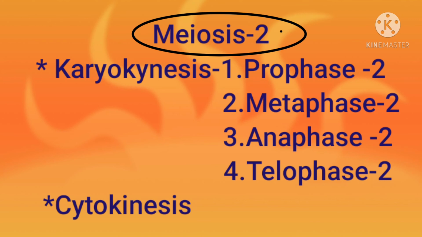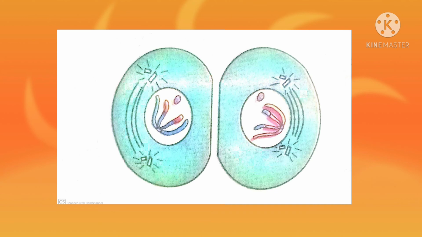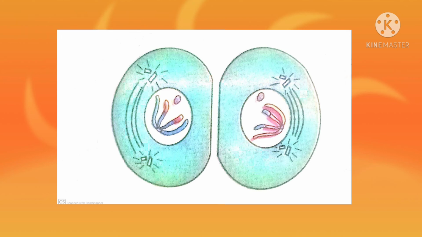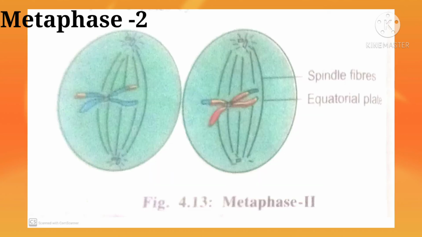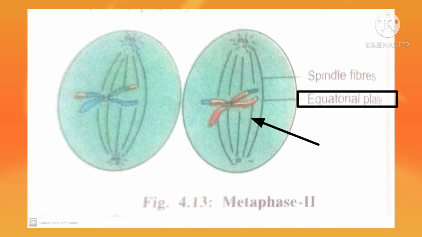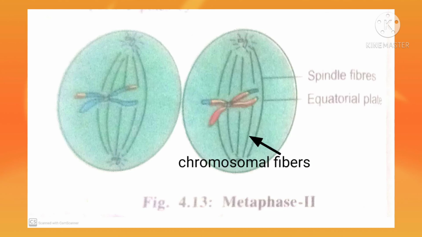Now we are going to study prophase second from meiosis second. Prophase second. During this phase, the chromosomes with chromatids become distinct. The nucleus and nuclear membrane disappear. Metaphase second. During this phase, spindle formation takes place and the chromosomes move towards the equatorial plane. The chromosomes get connected to the respective poles by the chromosomal fibers.